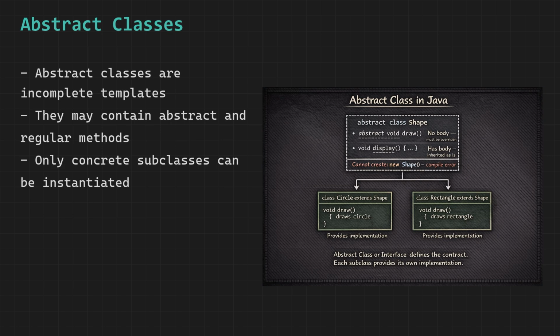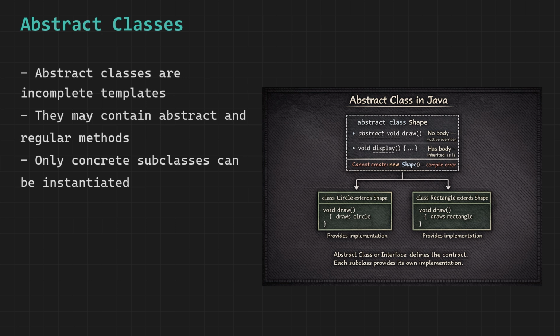An abstract class is a class that is intentionally incomplete. It serves as a base template that defines the structure and partially the behavior that all its child classes must follow, but it leaves certain methods deliberately unfinished, marked with the keyword abstract, forcing every child class to complete them. The keyword abstract on a method means that the method is being declared as existing and its name tells you what it should do, but how it does it is left undefined. That responsibility is pushed down to the child class. The child class must override every abstract method and provide an actual body.